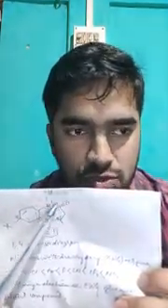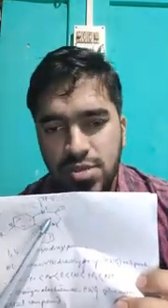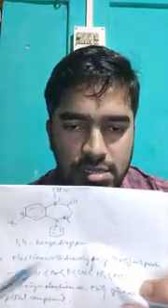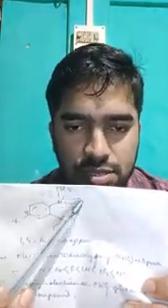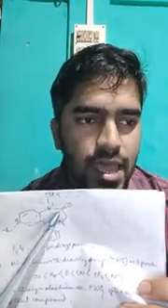Okay, the next point is at the carbonyl. The 2-carbonyl functional group is optimal for activity. So this must be present to show the sedative and hypnotic activity. As this carbonyl group is important, this nitrogen group is also important for the activity.